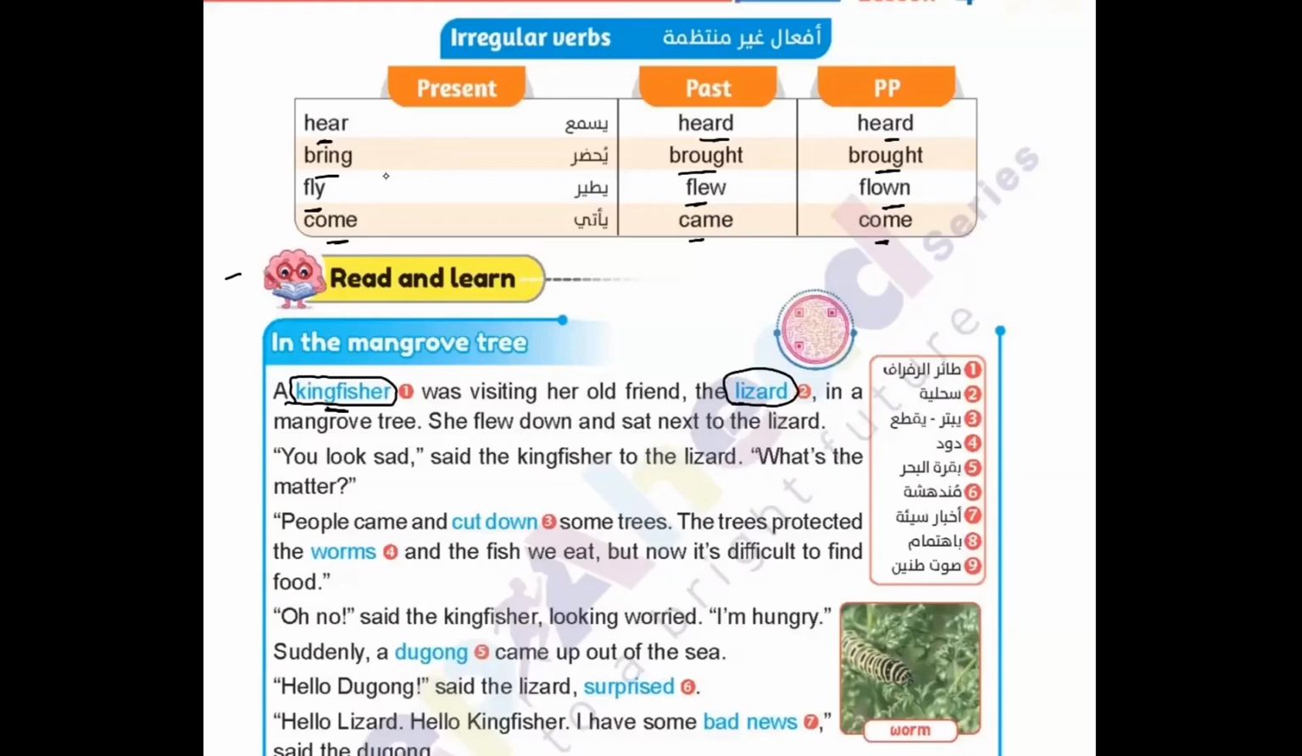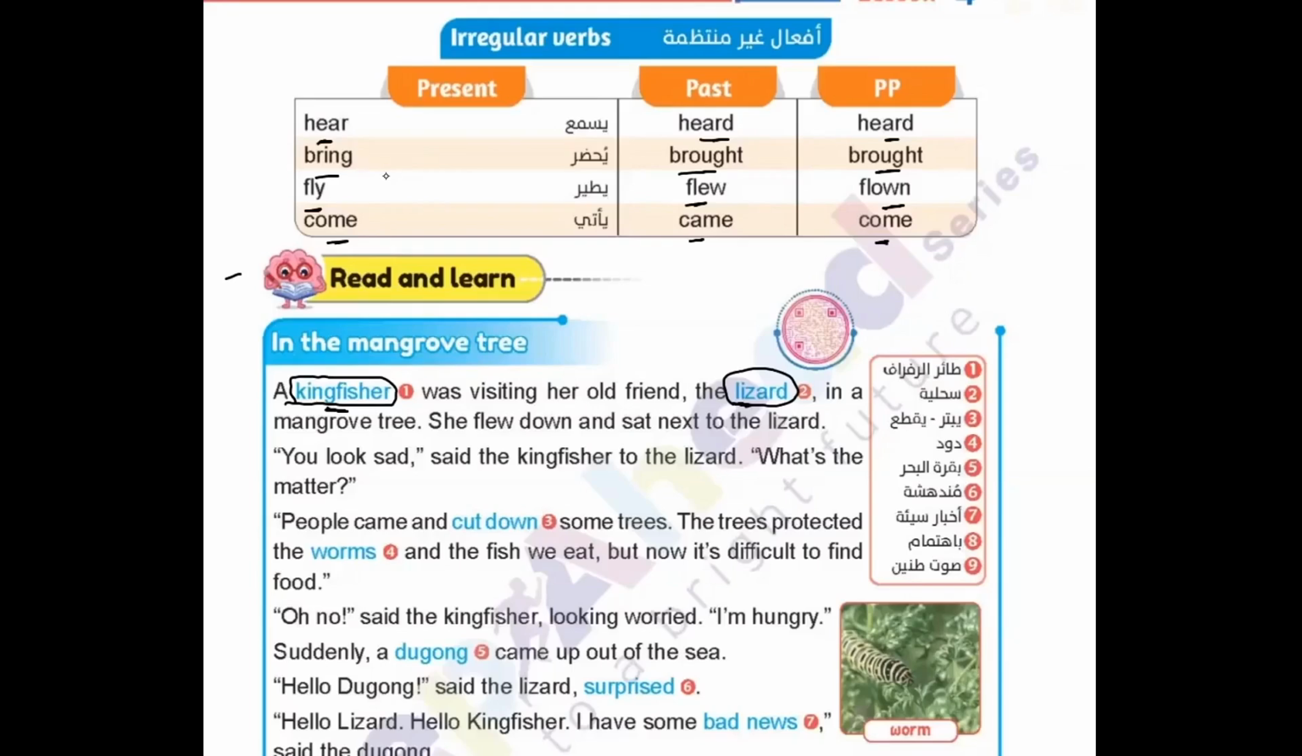Kingfisher visits lizard in a mangrove tree. She flew down and sat next to the lizard. Okay, so the conversation will start now. "You look sad," said the kingfisher to the lizard. So she can see the lizard looks sad. She asked her, "What is the matter?" She asked about the problem. She would like to know the reason why she's sad.